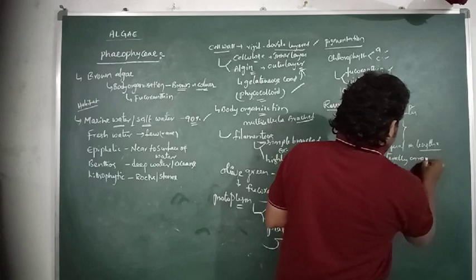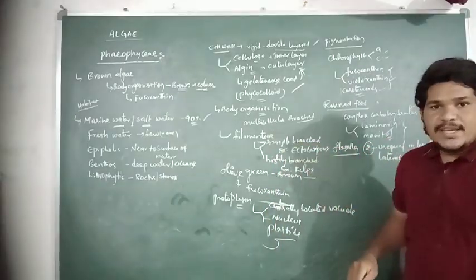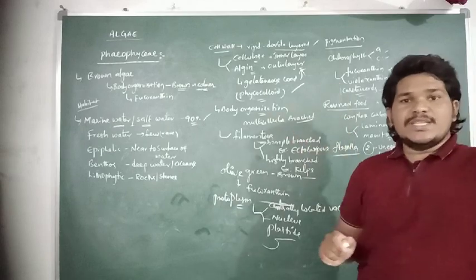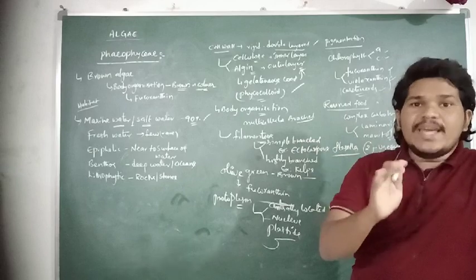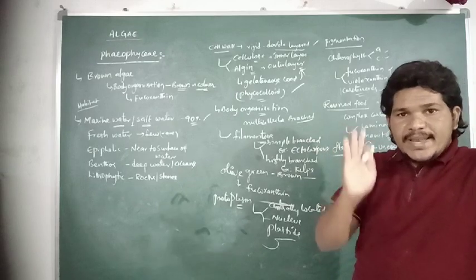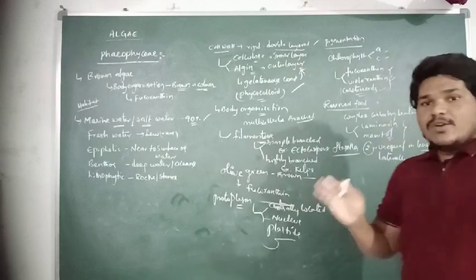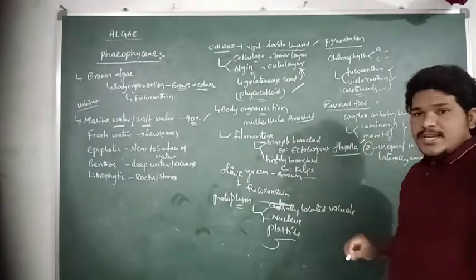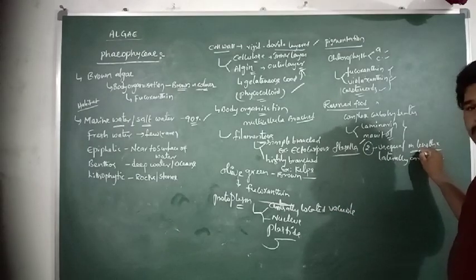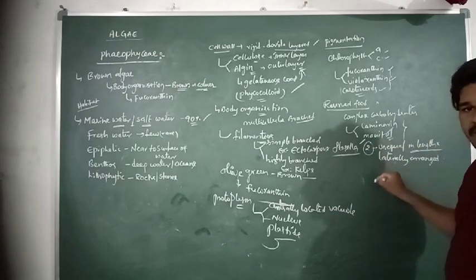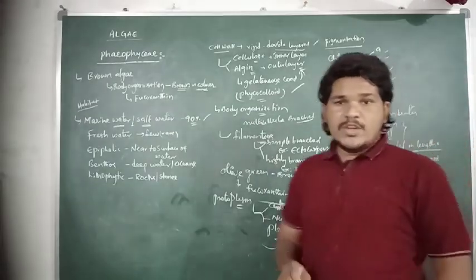If we observe the flagella present in the Chlorophyceae, there are 2 to 8 flagella in the body organization, which are equal in their length and arranged at the apical regions. But in the Phaeophyceae, there are only two flagella in their body organization, which are unequal in their length and laterally arranged. So this is about the flagella of brown algae.